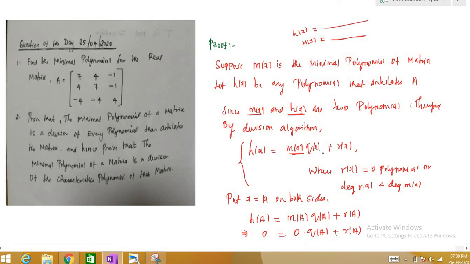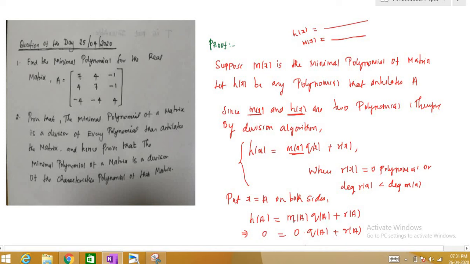So r of x can be the 0 polynomial or degree of r of x is less than degree of m of x. This is the very elementary definition of the division algorithm. Now put x is equal to A on both sides. This will be h of A equals m of A into q of A plus r of A. We know h of x is a polynomial annihilated by A, so when I put A in place of x, the whole expression will be 0.